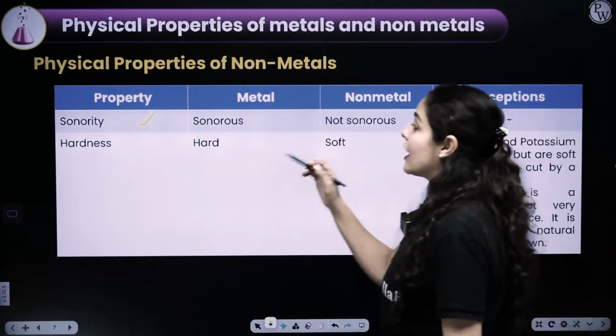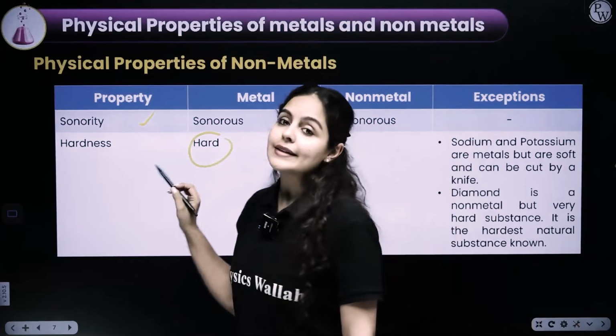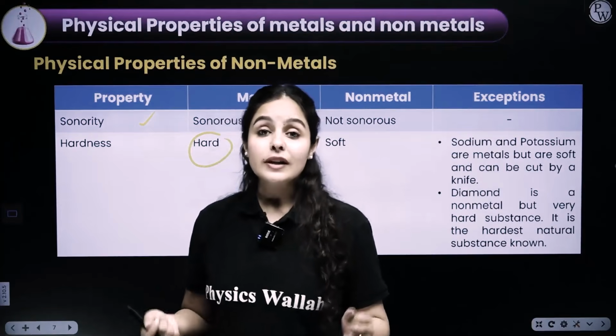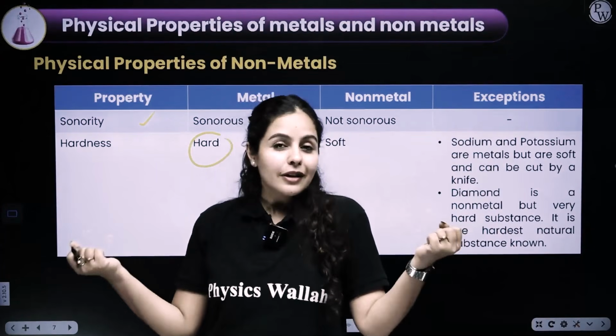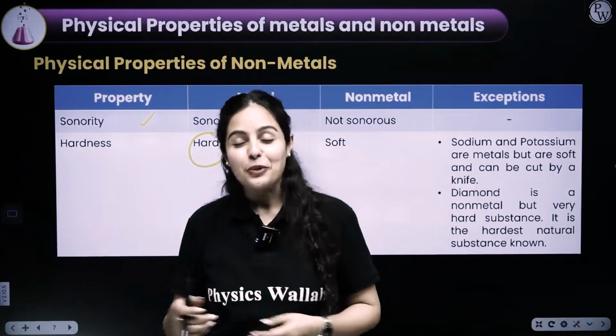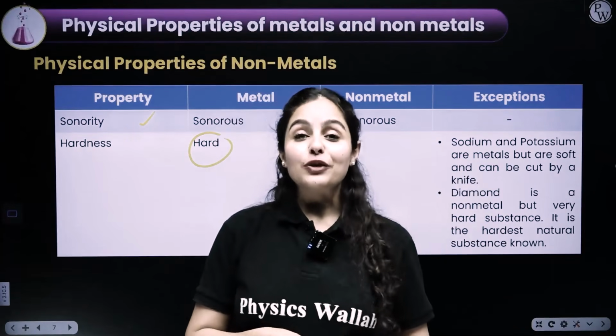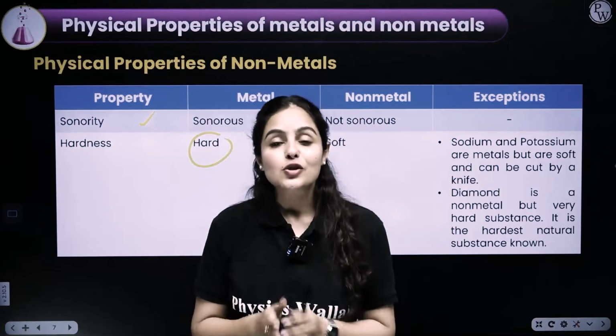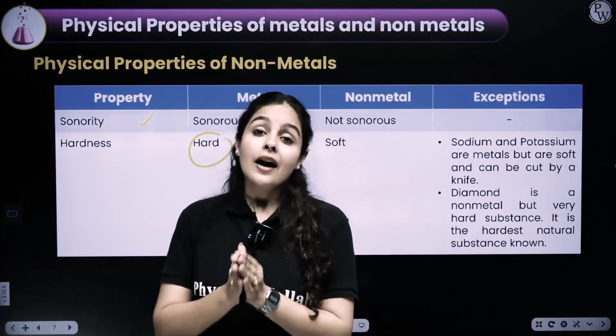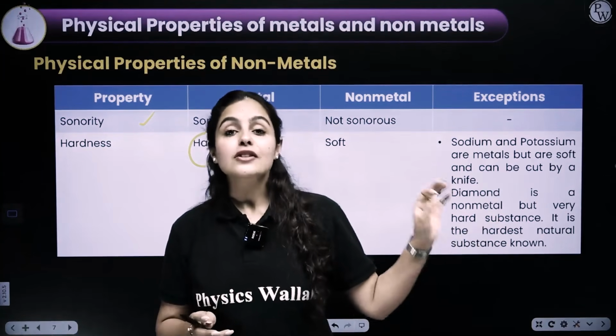If we talk about hardness, metals are quite hard. As we pick iron, it's hard. If I give you an iron rod, will you be able to bend it just like that? Casually? No, we cannot. Or if I give you a steel plate also, you cannot just bend it just like that. So metals are definitely hard, whereas non-metals are soft.